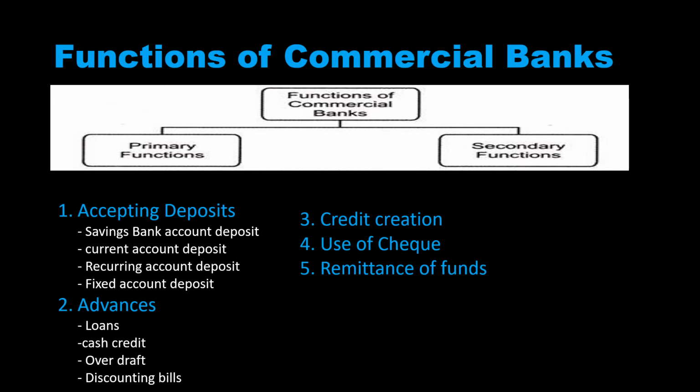Apart from these two, accepting deposits and advances, they also do credit creation. So whenever they give loans, automatically it creates credit. Then use of checks and remittance of funds. For remittance of funds, they use different methods. Remittance means transferring money. It may be RTGS, NEFT, okay, using demand drafts, checks. So transferring money from one place to another place or one person to another person, that is remittance of funds. So these are the primary functions of all the commercial banks.